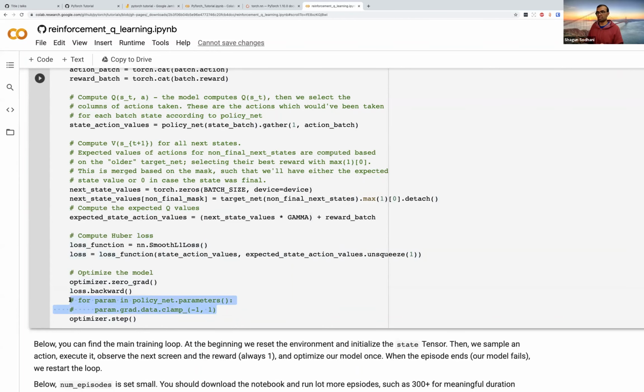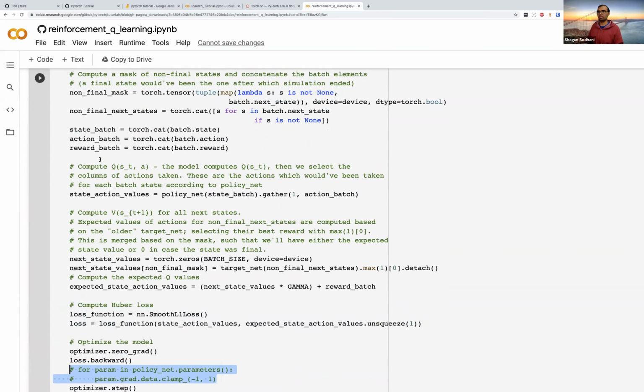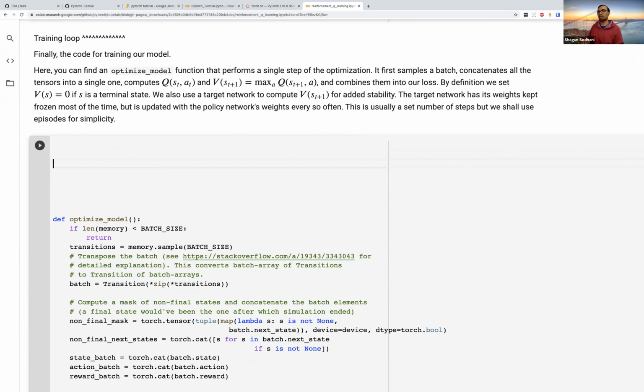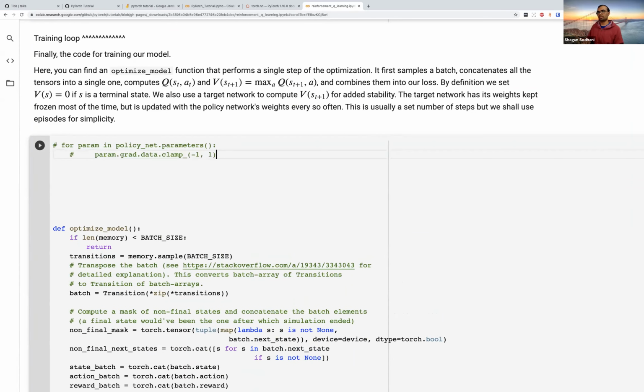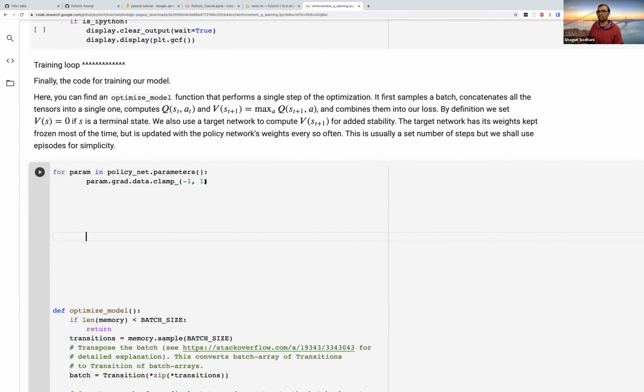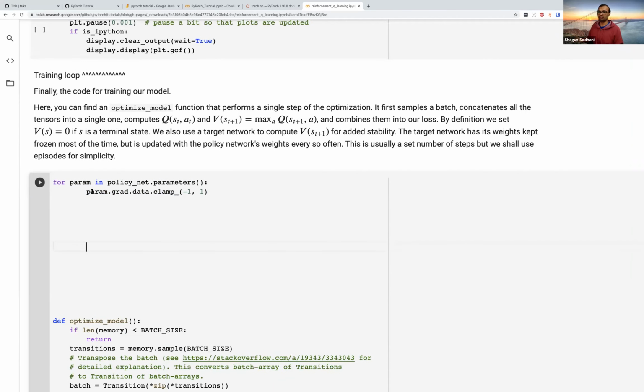What this specific piece is doing, let's just bring it out on the top so that we can focus on this piece. What this piece is doing is it's saying that when you're applying the gradients, clip the gradients so that they are not too large. And this is more of a trick to make sure that the training is stable. This is more because we are trying to solve an RL problem. So we just want to make sure that when we are applying the gradients, those gradients are not very high.